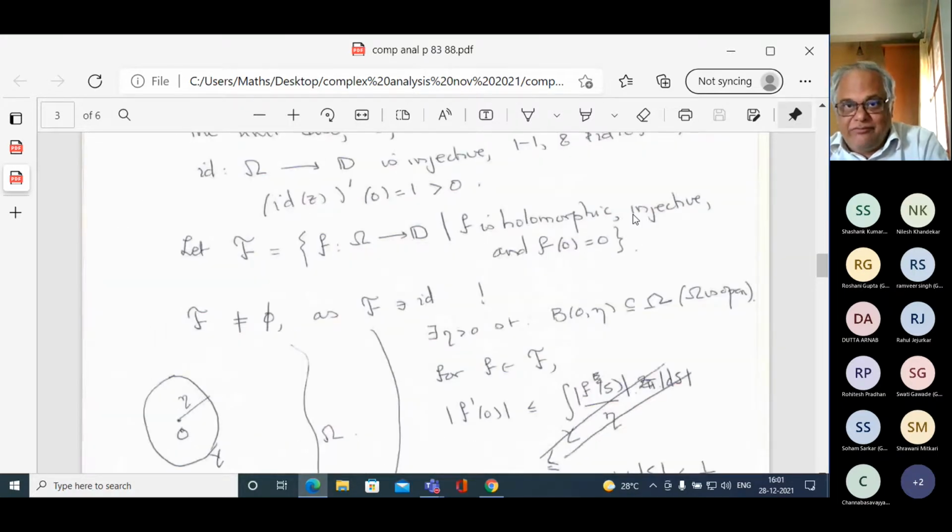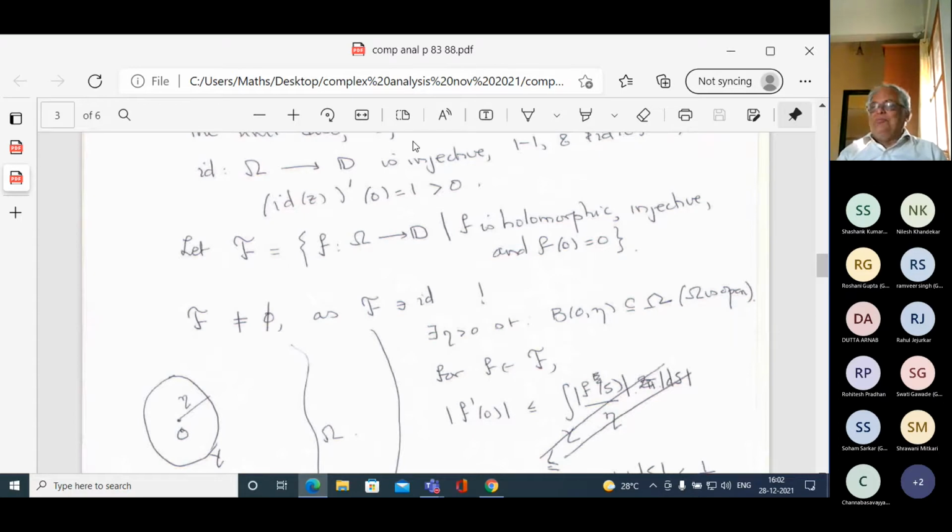All these are in script F. F has values where? F has values in D. That means mod f of z is less than or equal to 1 for all f in script F and for all z in D. Sorry, mod f of z is less than 1 for all f in script F and for all z in omega.